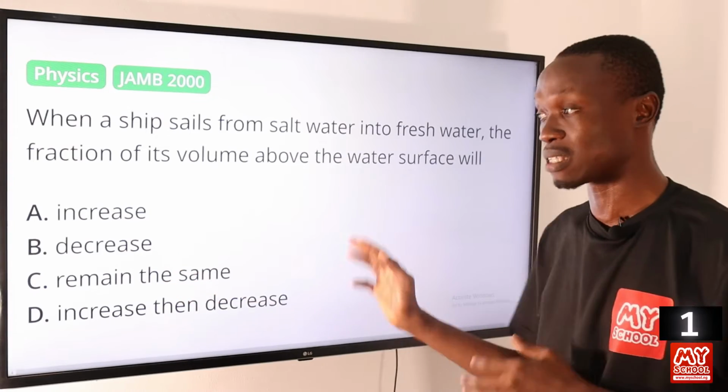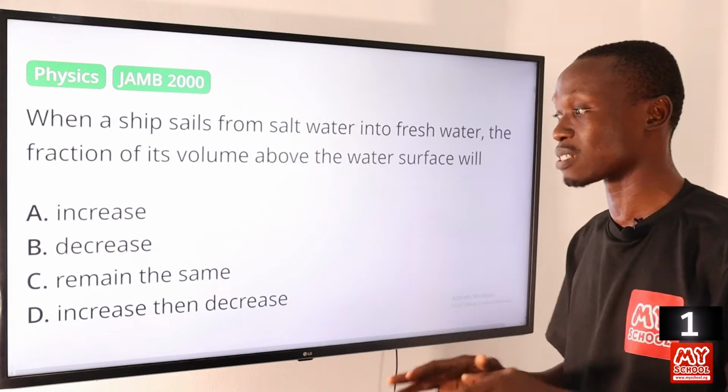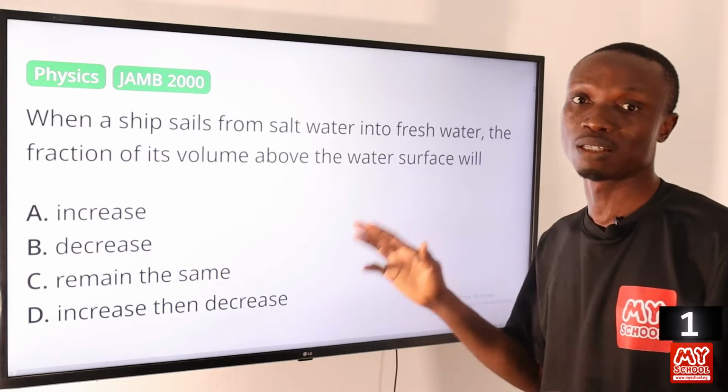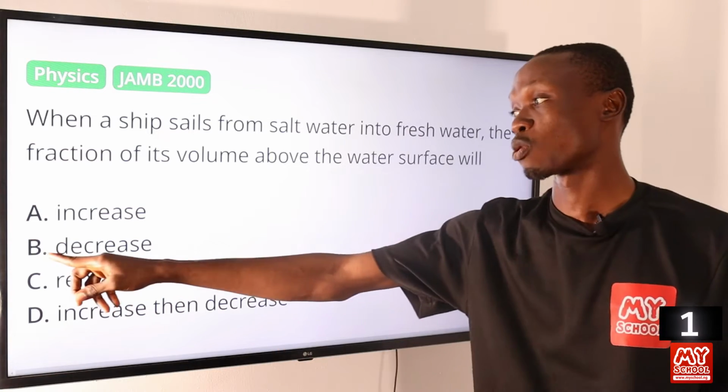C, it will not remain the same because the density of the two substances are not the same. D, increase, then decrease. No, it will not increase and then decrease. Okay, so that makes option B the correct answer to this question.